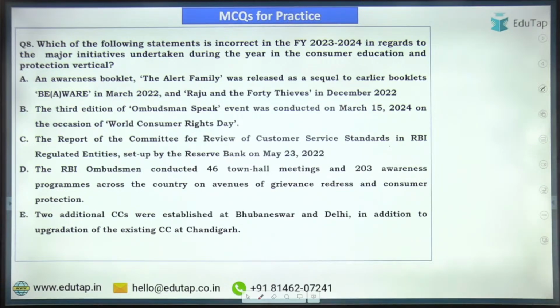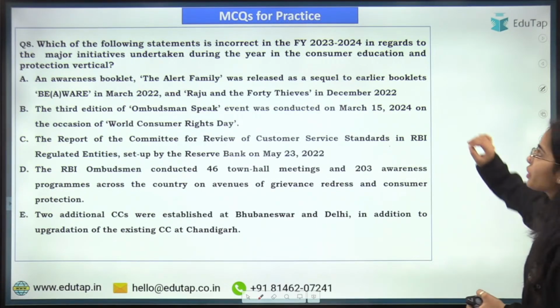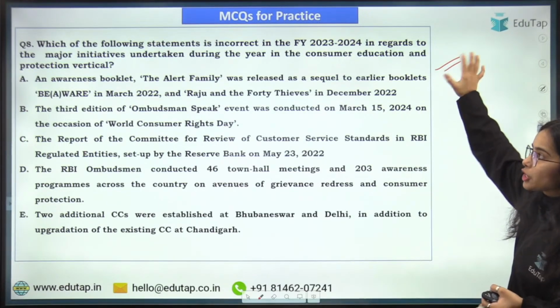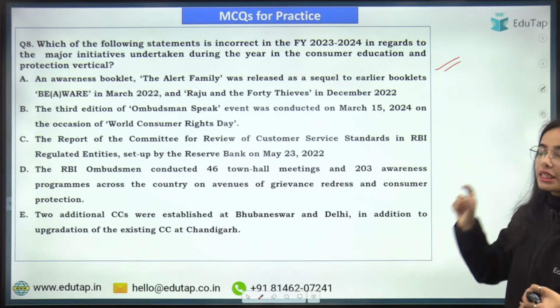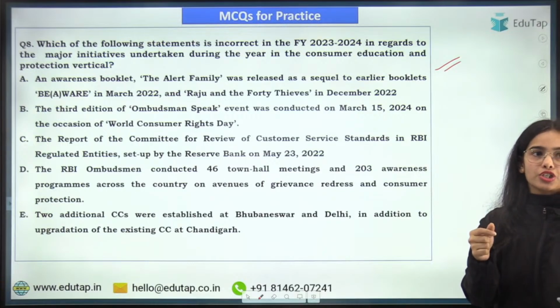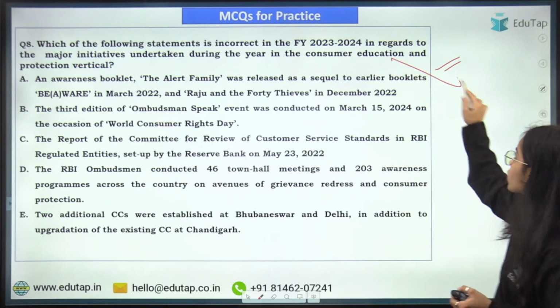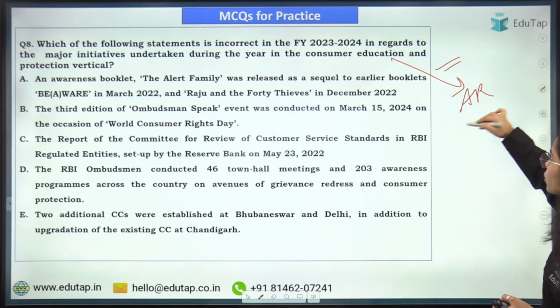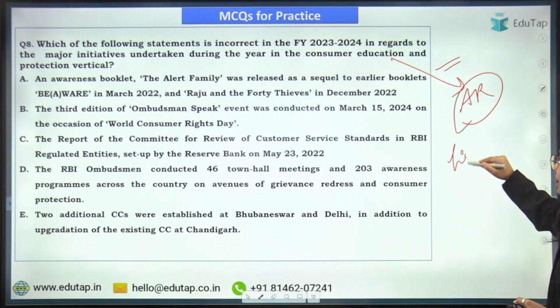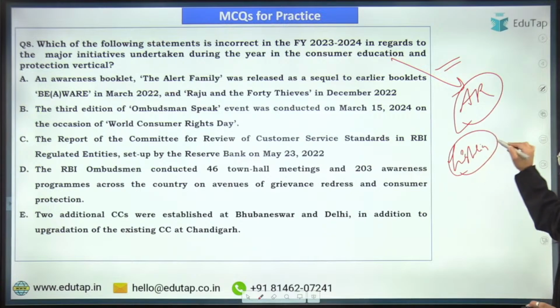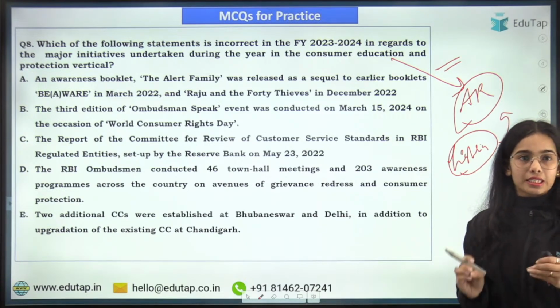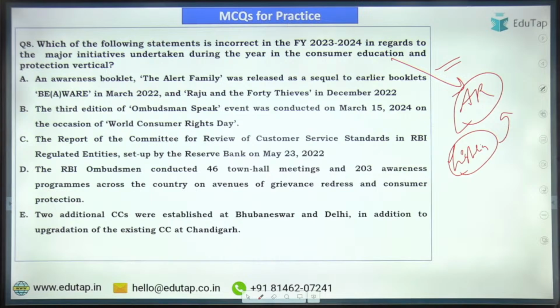So which of the following statements is incorrect in the financial year 2023-24 in regards to the major initiatives undertaken during the year in the consumer education and protection vertical? This was mentioned in the annual report, and was given in the overview in the annual report of the Ombudsman scheme. So try to answer this question.